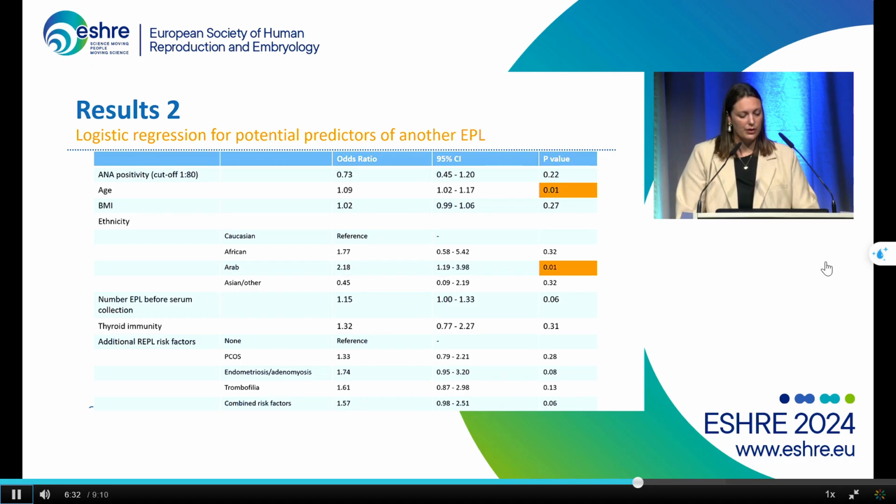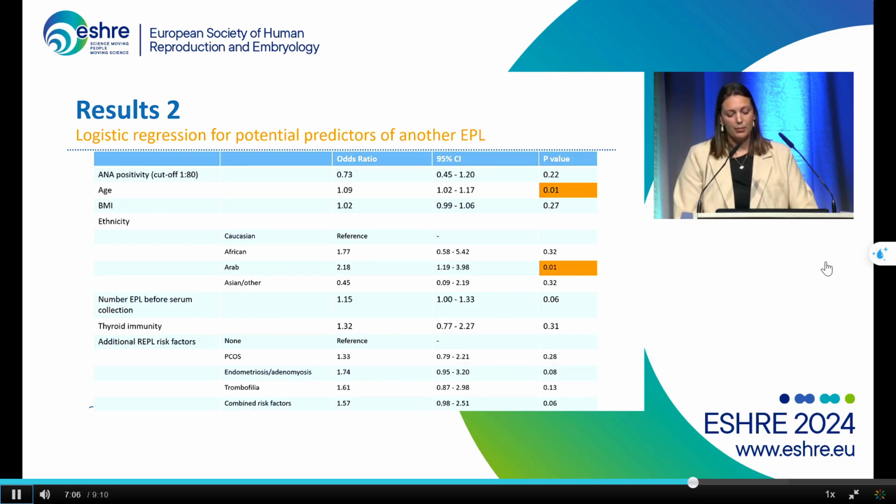A logistic regression was done to investigate the impact of ANA positivity on the likelihood of having another early pregnancy loss, and we see that ANA positivity is not significantly associated with another early pregnancy loss. However, we found age was an independent predictor of another early pregnancy loss, which is quite logical because of an increase of embryonic aneuploidy. Secondly, we also find Arab ethnicity to be an independent predictor in our data.